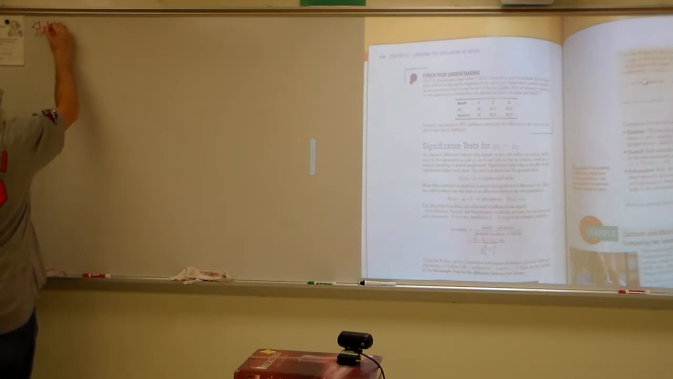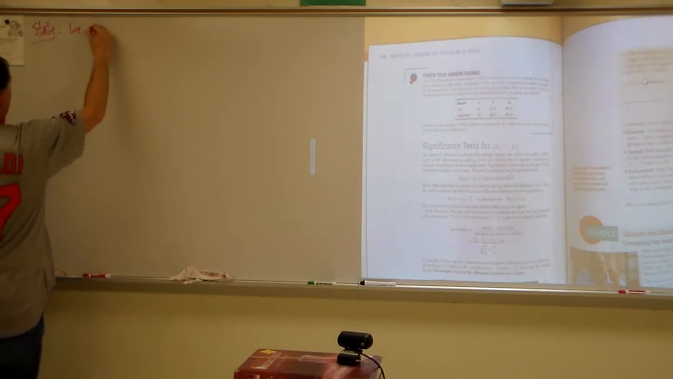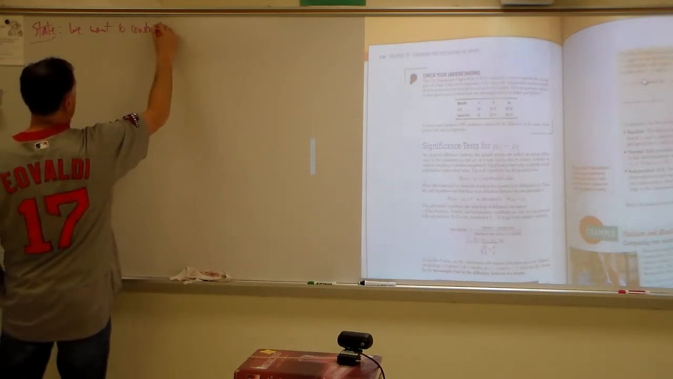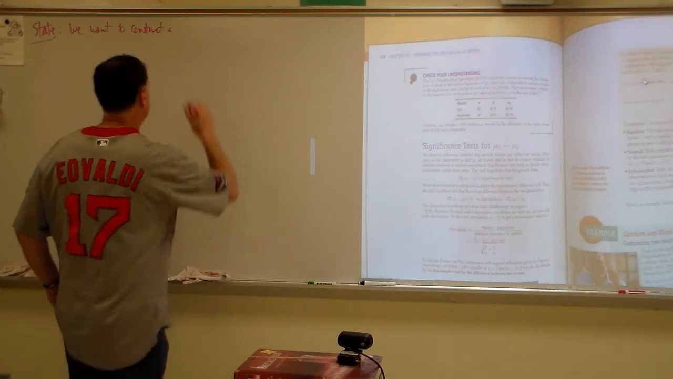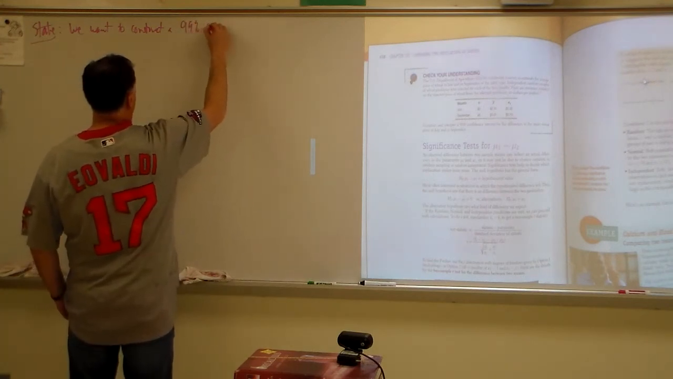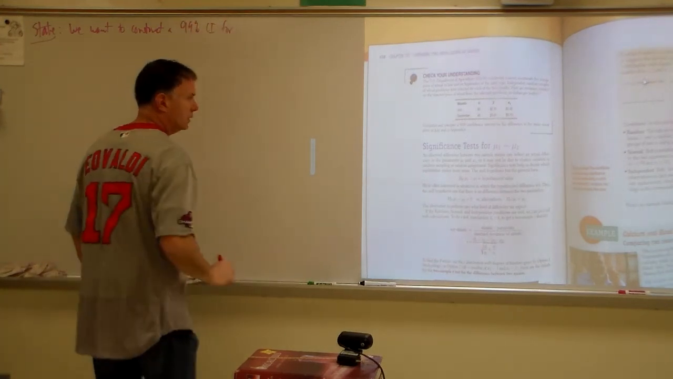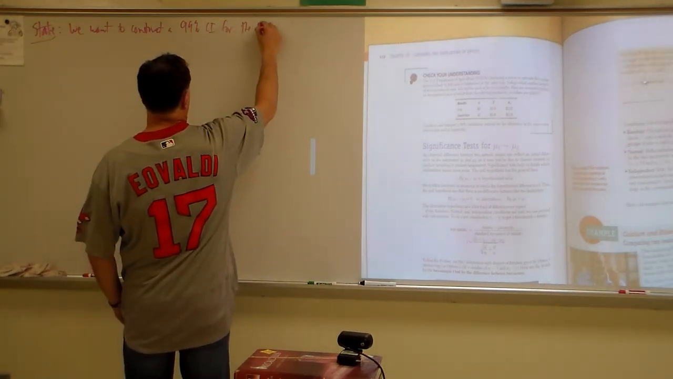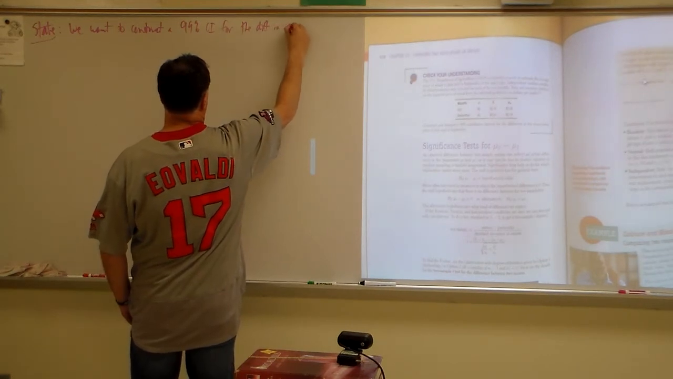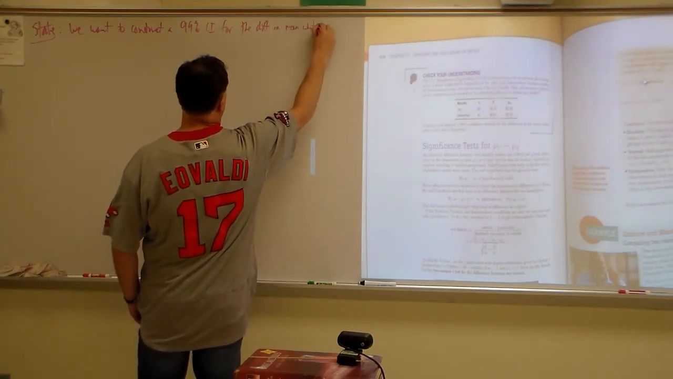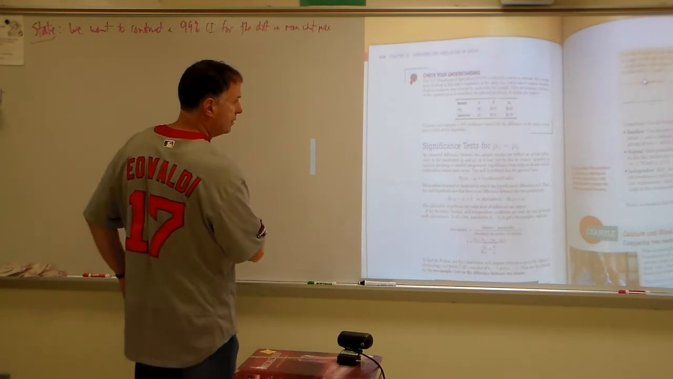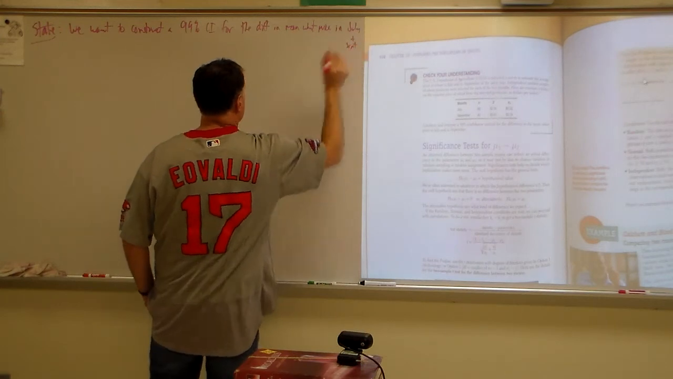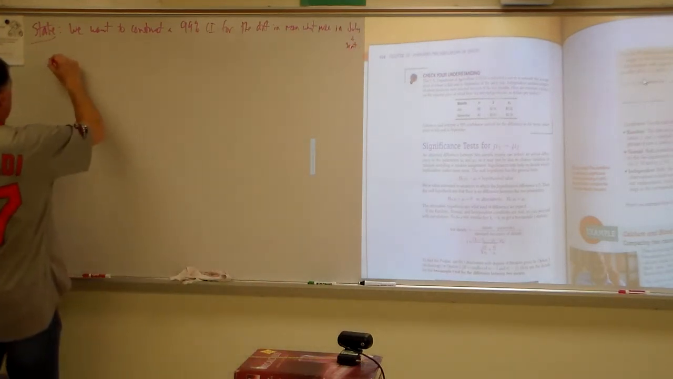We want to construct another 99% confidence interval for the difference in mean wheat price in July and September. Okay? Let's say mu1.